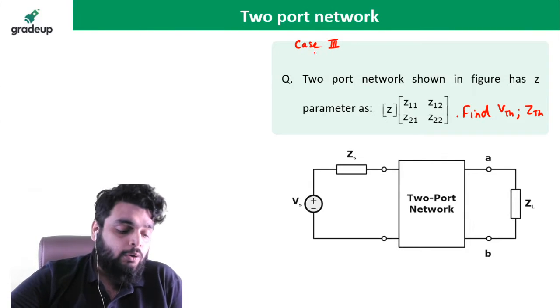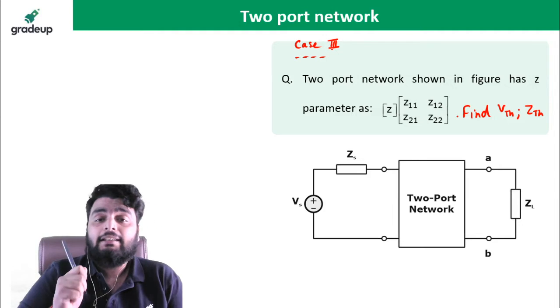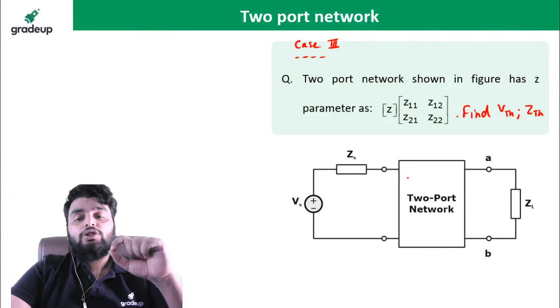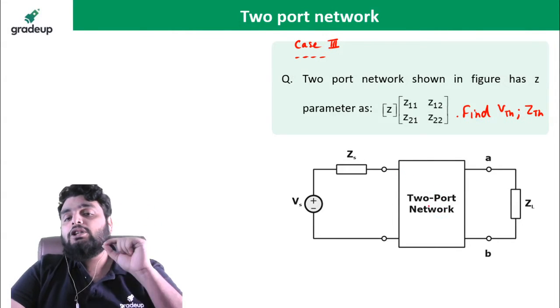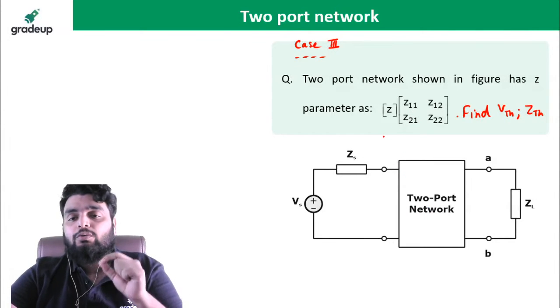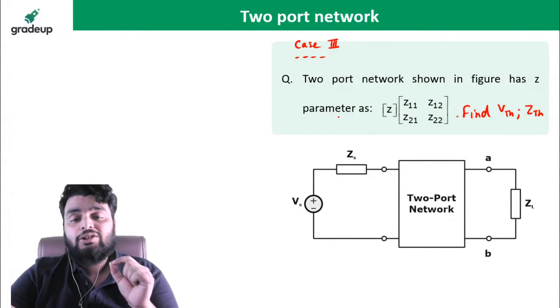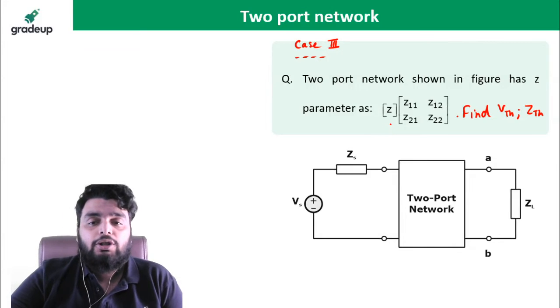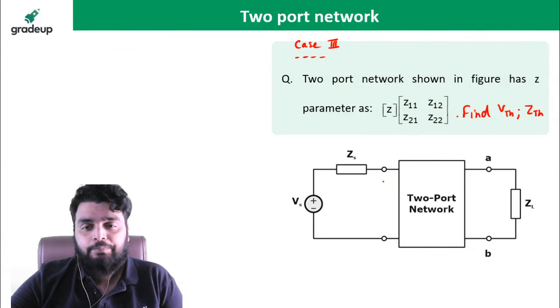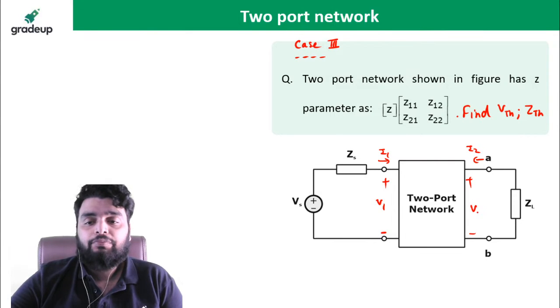If you still don't know what is case 3, watch my earlier videos. In a case 3 question, the network configuration will not be given. They will provide you just the impedance parameters. So in this question they have provided you impedance parameters. So this is V1, this is I1, this is I2 and this is going to be V2, right?